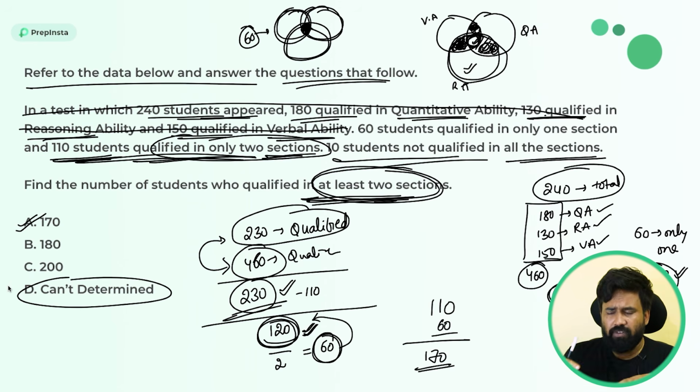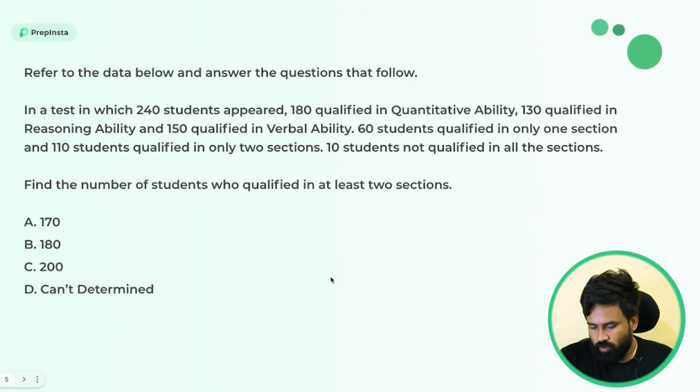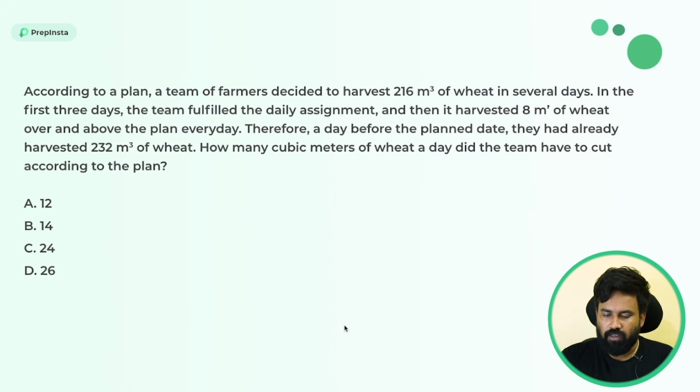And I will tell you in between, after 2 to 3 questions, how to prepare for the Goldman Sachs numerical section also. Don't worry, be with me. And I am just clearing the screen and going forward with the next question.